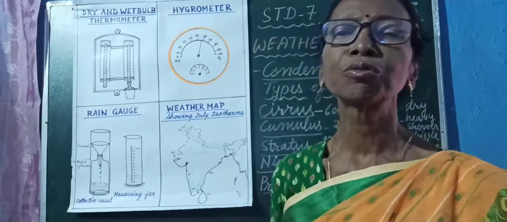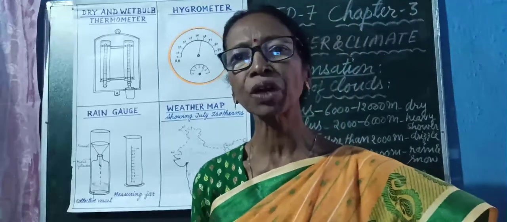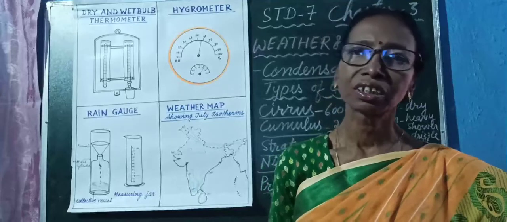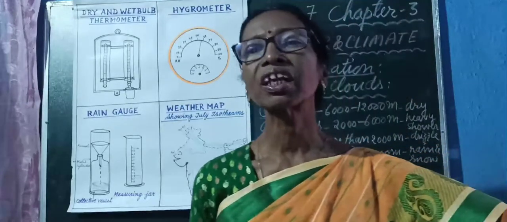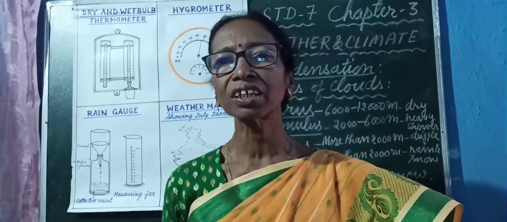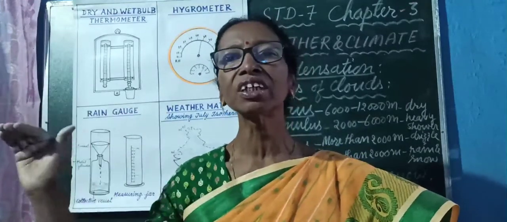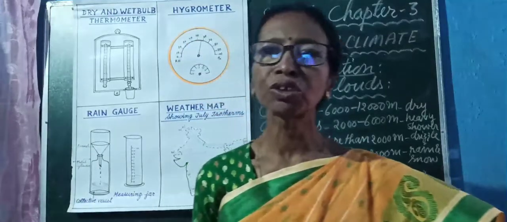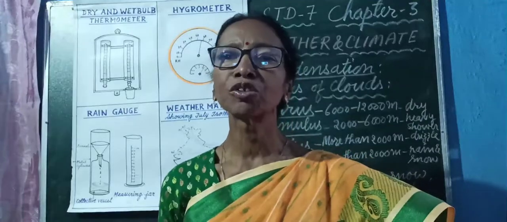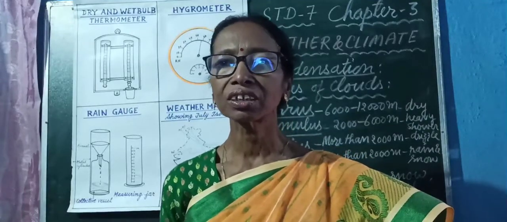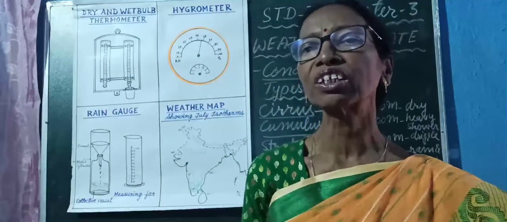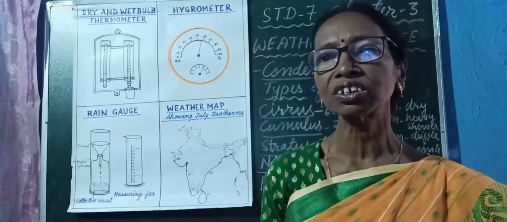The next is precipitation. What do you mean by precipitation? The continuous condensation forms clouds. When the clouds become very thick, they are not able to float in the sky, in the low atmosphere. So they reach the surface of the earth by continuous falling of water droplets in the form of rain water, which is known as precipitation.